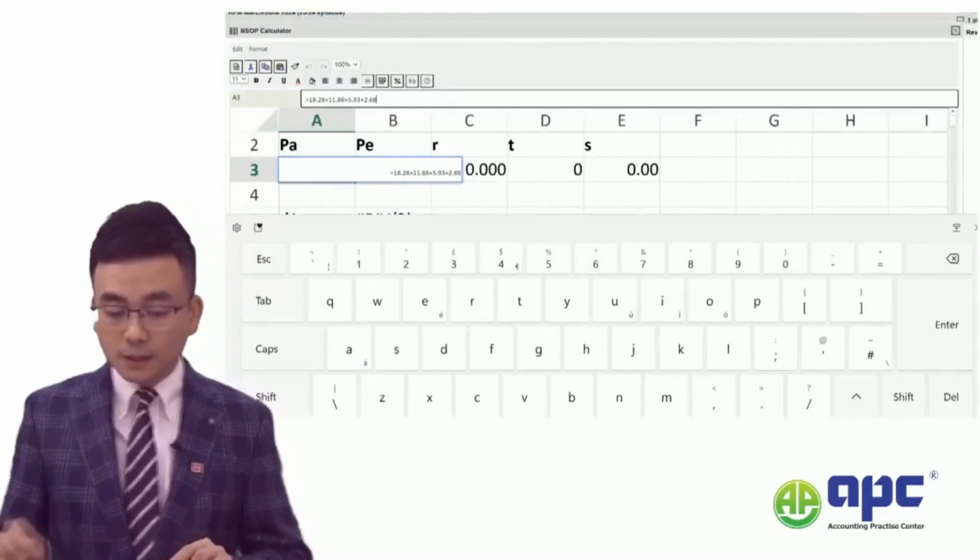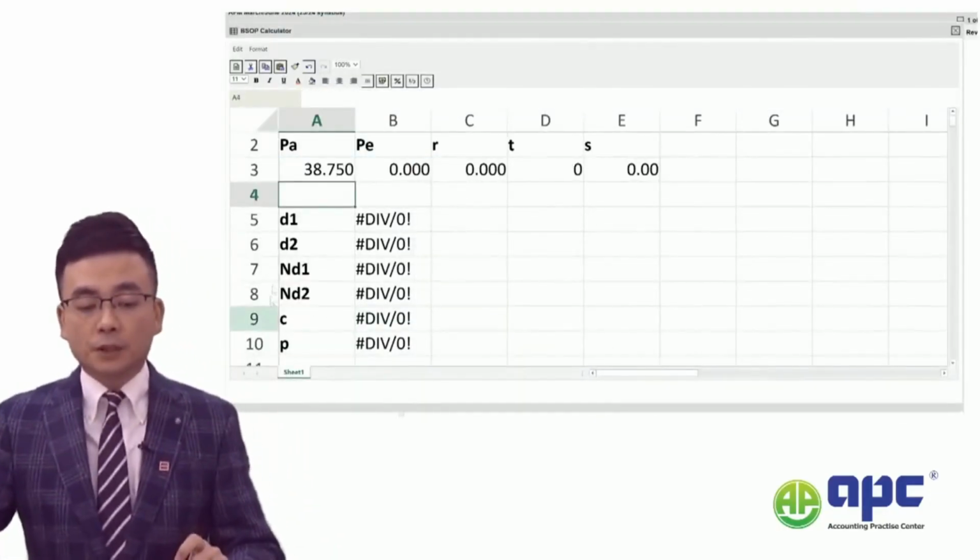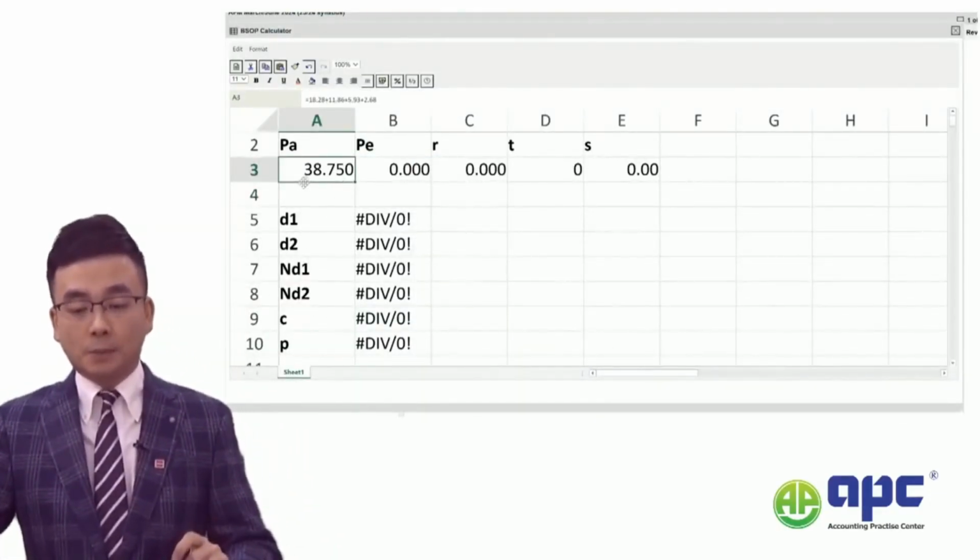Of these present value of the inflows, which means the PA, 38.75.